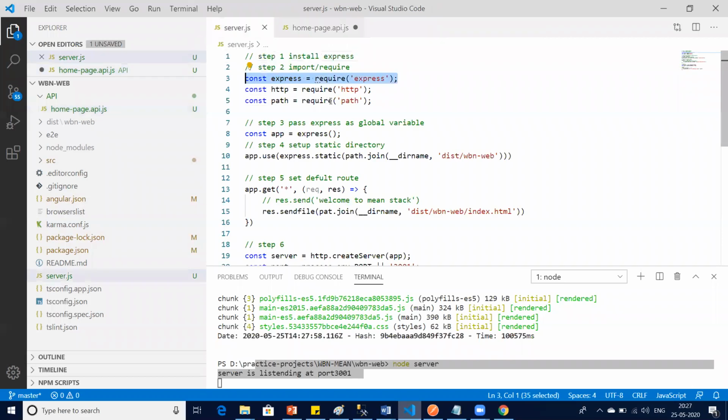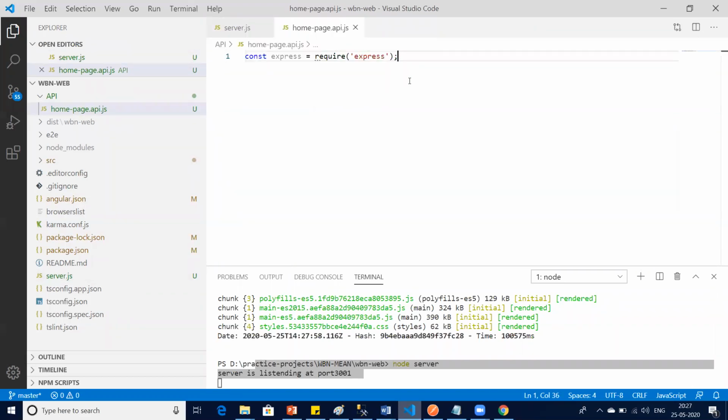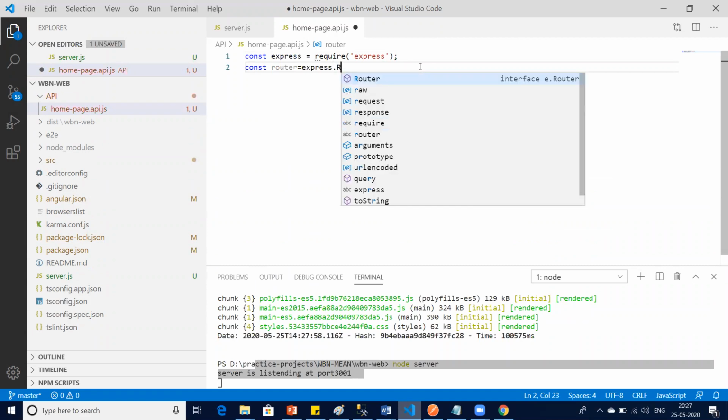Then I need one package called router, which will create your routes. Router all comes under express, so if you install express, you have everything.